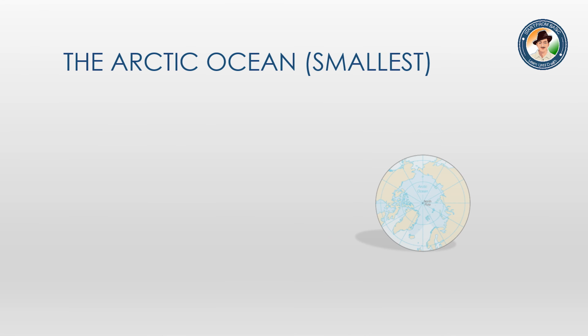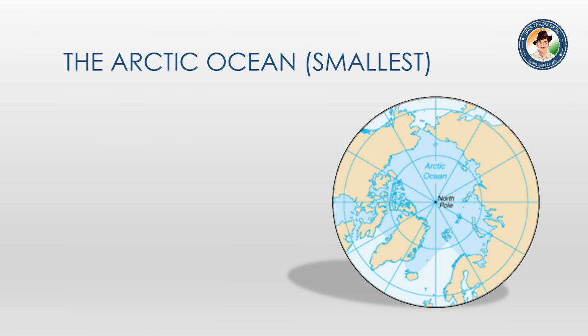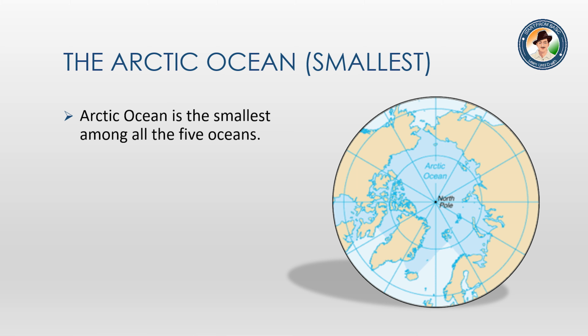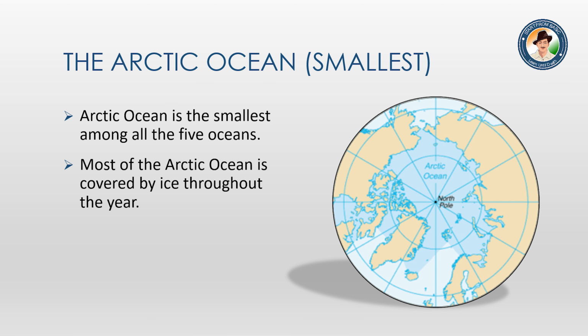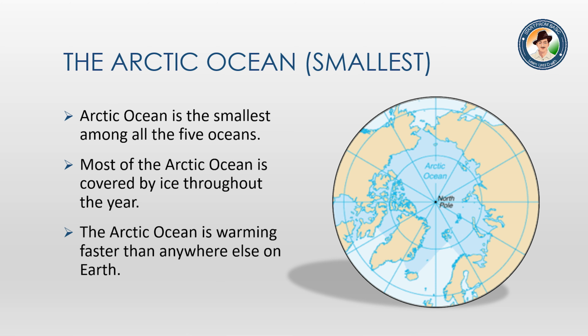The Arctic Ocean, next, is the smallest ocean. The Arctic Ocean is the smallest among all the 5 oceans. Most of the Arctic Ocean is covered by ice throughout the year. The Arctic Ocean is warming faster than anywhere else on the earth. This point is very important. You have to remember.